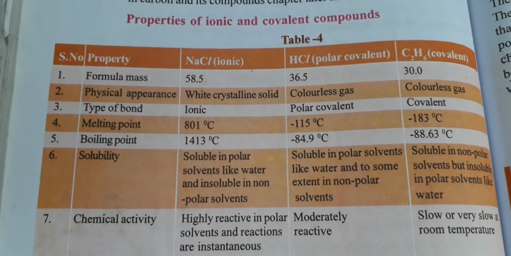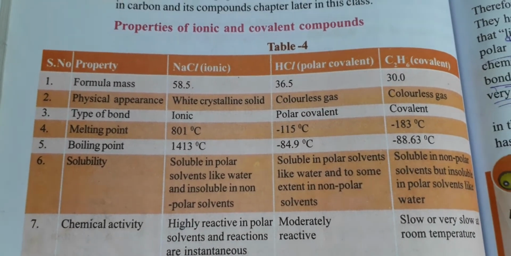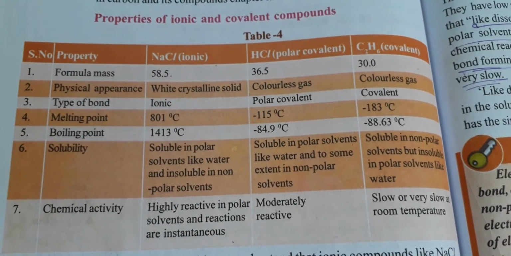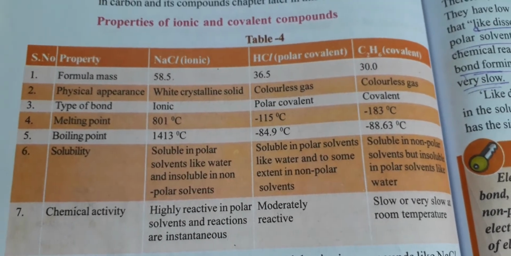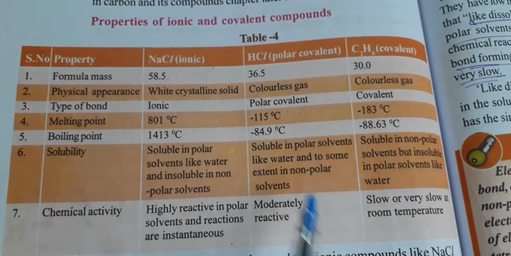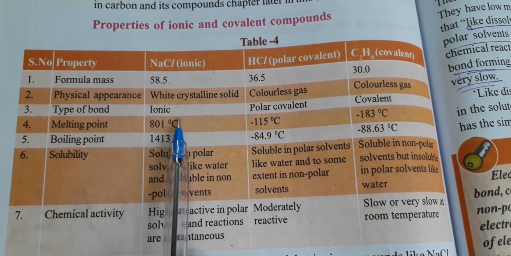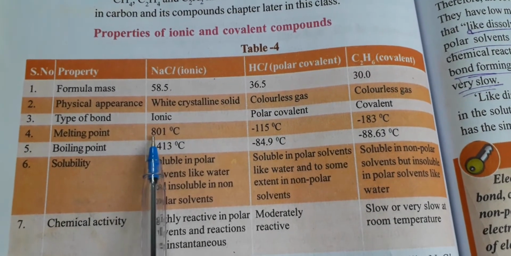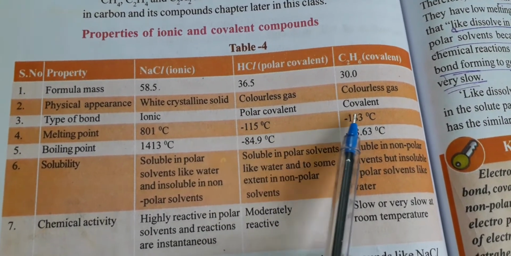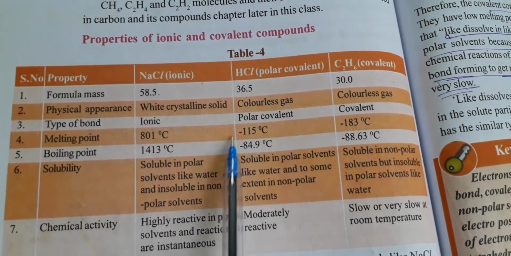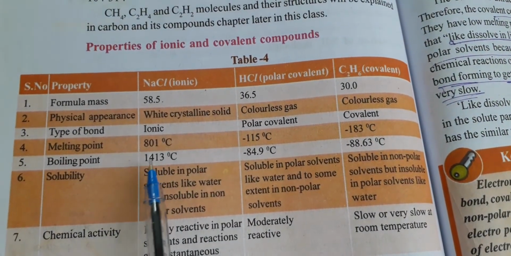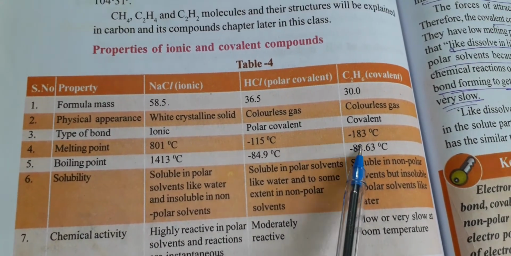So when it comes to boiling point, ionic bonds are the strongest bonds. Therefore they exist in solid state first of all. Second, they also have very high melting points. You can see the melting and boiling points here. See, 801 degrees, a very high melting point. And when compared with HCl, it is minus 115 and this is minus 183. These are very low melting points. And when it comes to boiling point also, it's very high for ionic, and these two are very low.